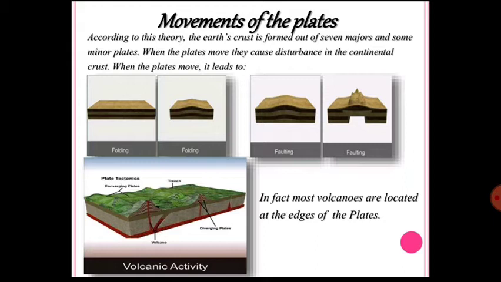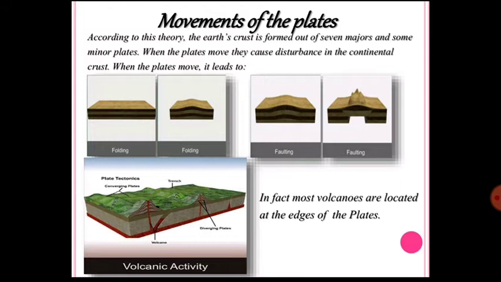Now we will learn what a plate is, what the different types of plates are, and what the different types of plate boundary are. First, we all know what a plate is. As I told you earlier, the plate is the outermost portion of the lithosphere, and the lithosphere is the layer which lies above the asthenosphere. So the exact topmost layer of the earth is known as the plate.